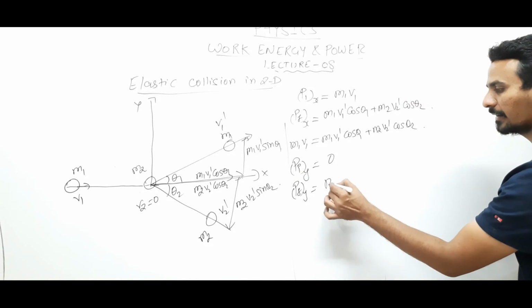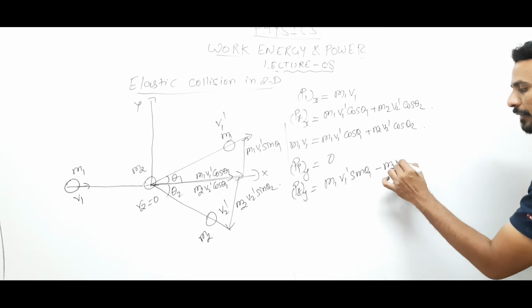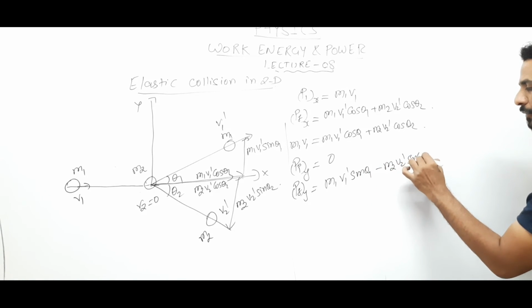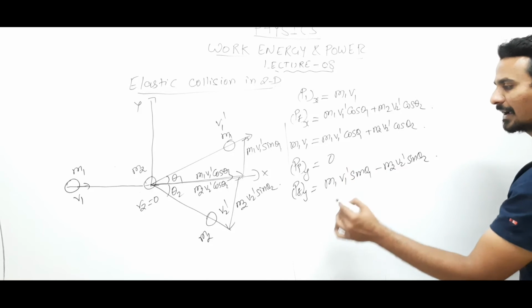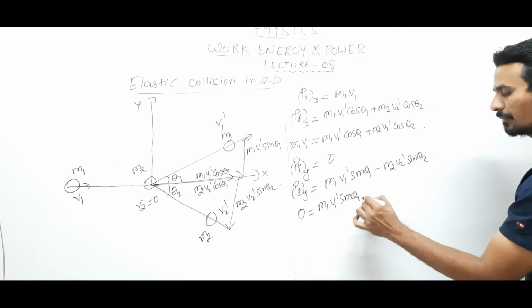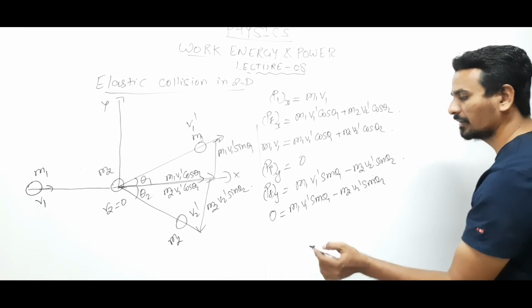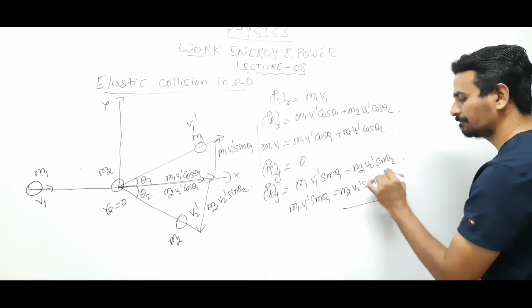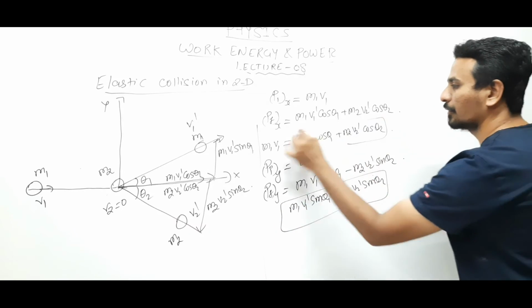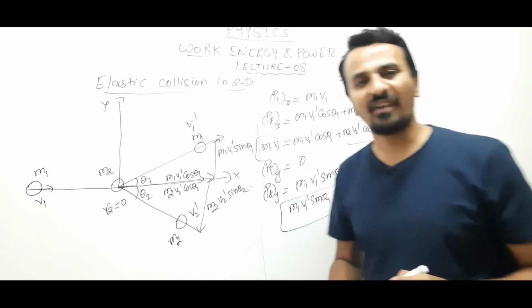So this can be written as m1 v1 dash sin theta 1 minus m2 v2 dash sin theta 2. We can compare the y component. So 0 equals m1 v1 dash sin theta 1 minus m2 v2 dash sin theta 2. So these are the two equations which we can get when a body makes an elastic collision in two dimensions.